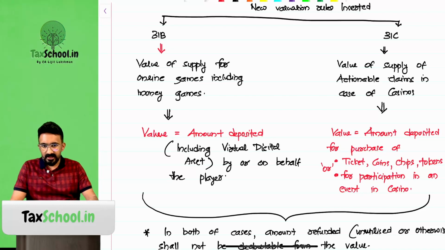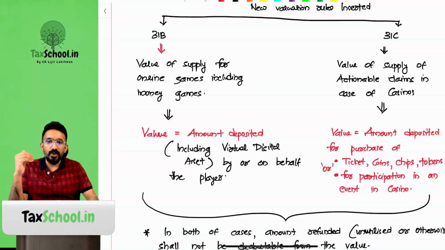What is the value here? They are saying that the amount deposited will be considered to be the value. What is the meaning of amount deposited? They are saying amount deposited including virtual digital asset by or on behalf of the player.